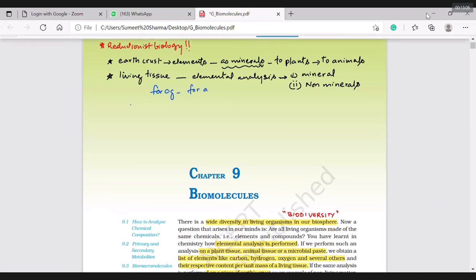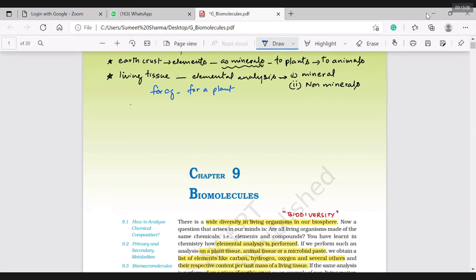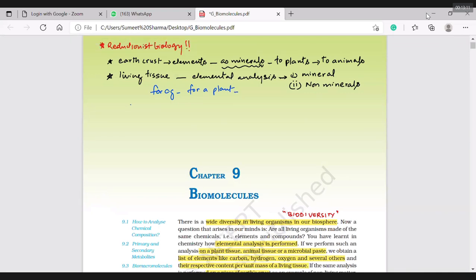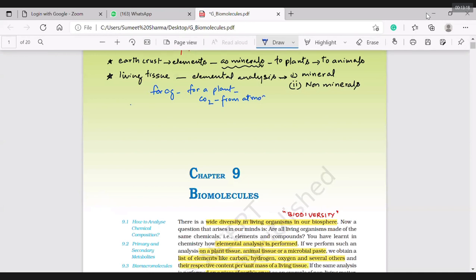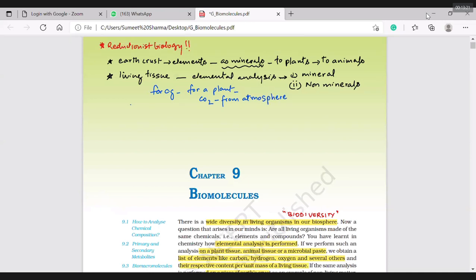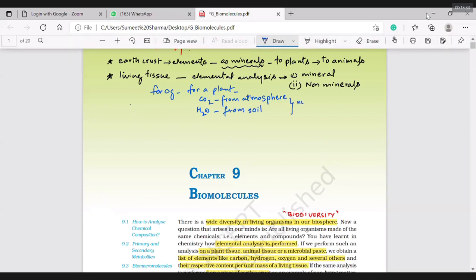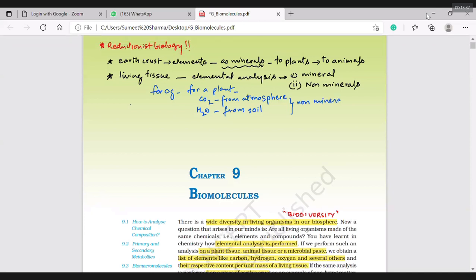For a plant, CO2 from the atmosphere and other things, water from soil, these are non-minerals. That type of thing we need to remember.